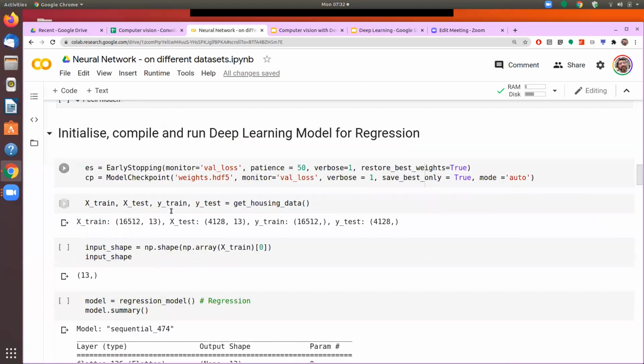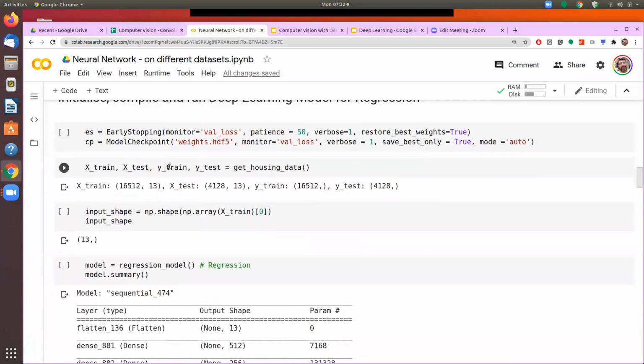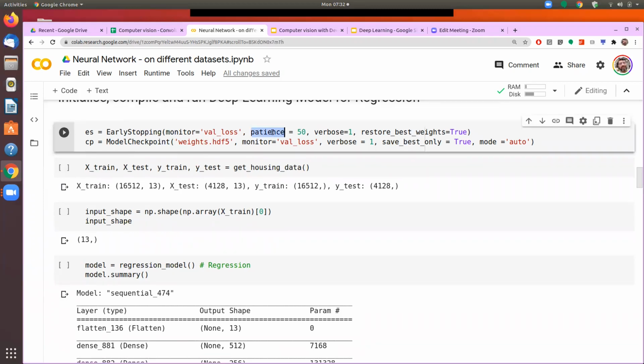Now we come to the initialization, and in the last class we had also seen the purpose of early stopping and checkpointing. Early stopping is used so that if the performance is not improving over several epochs, then we ask the system to stop. And the parameter we were using was how long the system should wait for the performance to improve.